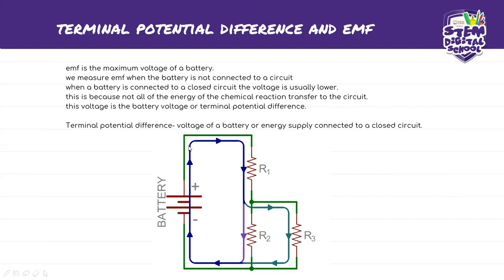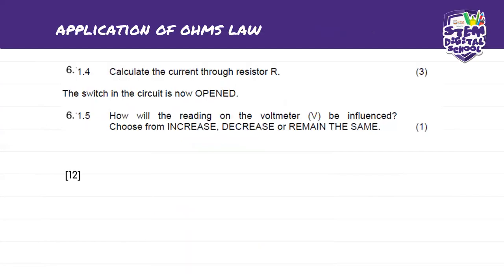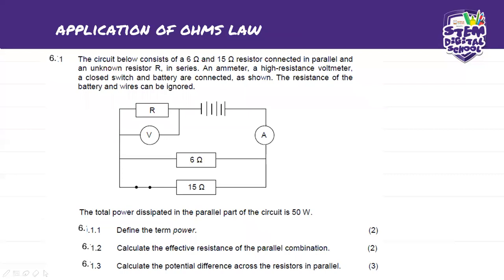So we measure EMF when the battery is not connected to the circuit. You are able to measure the value of your EMF if it's not connected. What does not connected mean, guys? It basically means what this problem has given us right here. You see here, a circuit is closed, which means the circuit is operational. But once it opens, there is no more current flow in the circuit. And that's exactly what is being explained here.